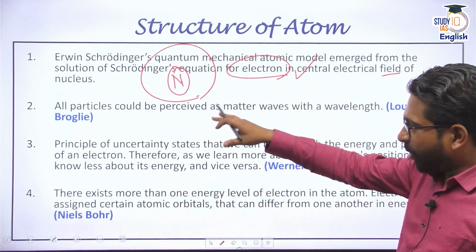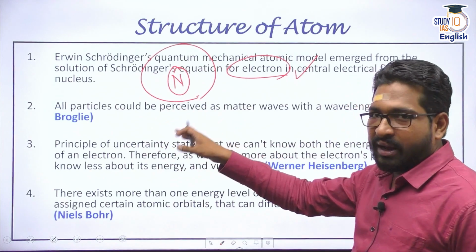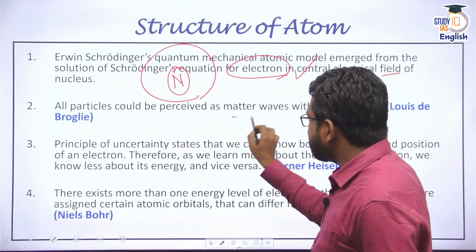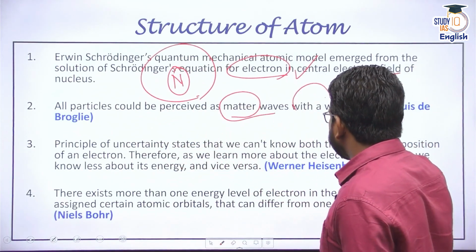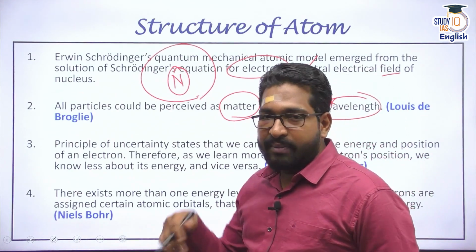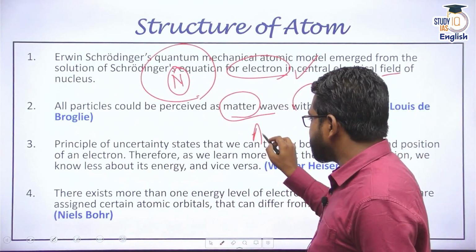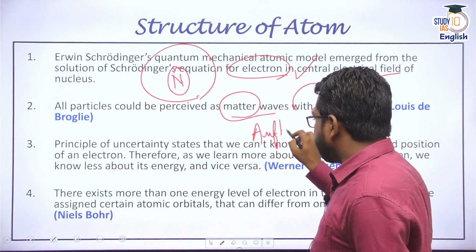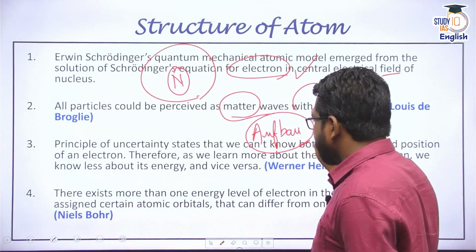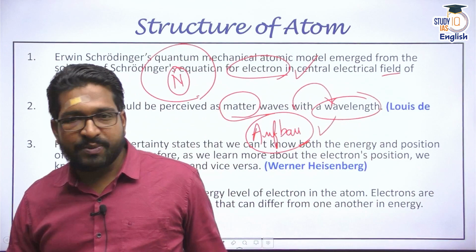He said that all particles in the atom, that is the electrons, can be perceived as matter waves with a definite wavelength, that is the de Broglie wavelength, right? And based on this itself, we can talk about the Aufbau principle. The Aufbau principle gives you the idea of why an electron is present in that particular shell. Apart from that, the quantum atomic model talks about the electron cloud.